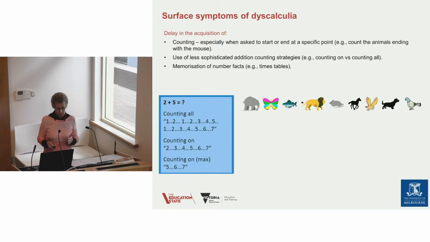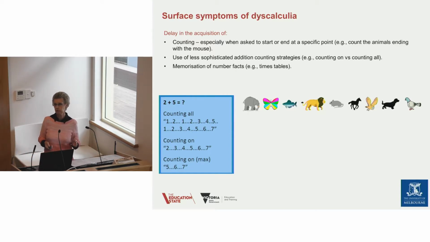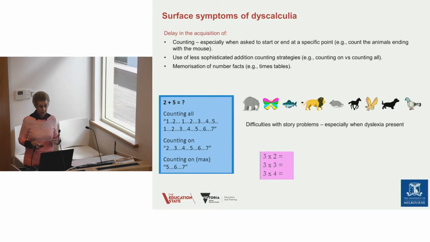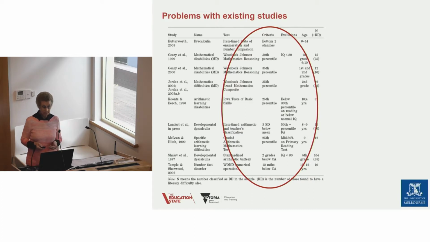They also have trouble memorizing number facts. And we suggest that this is because of a lack of conceptual understanding. Learning of tables is not simply reciting them. You do have to have some kind of conceptual picture of number to do it. And of course, difficulty with story problems, but that's especially when dyslexia is present.